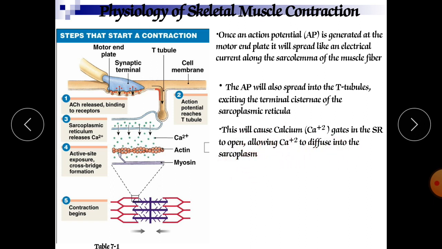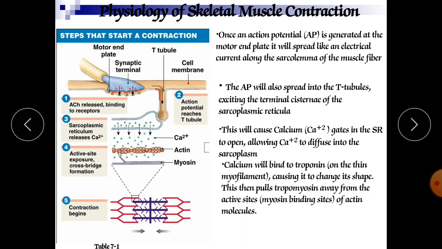Now the voltage gated calcium channels will release the calcium from this sarcoplasmic reticulum, and the free calcium will bind to the troponin on the thin microfilament, causing it to change its shape.